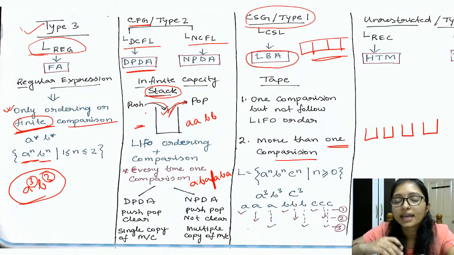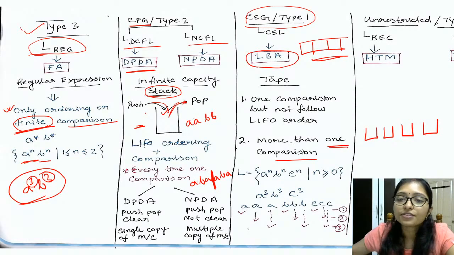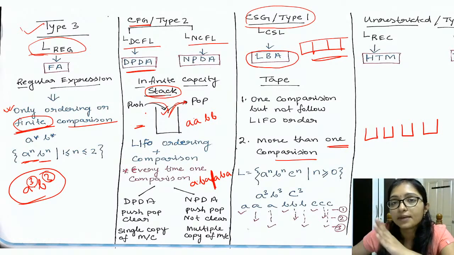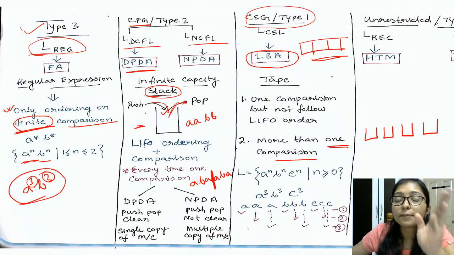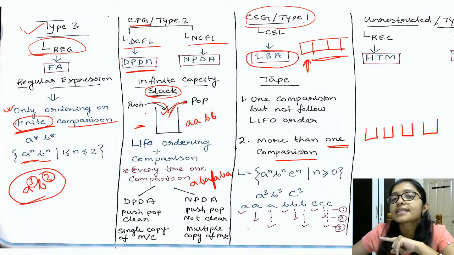I will push 1 A, I will pop 1 A, and I will compare with B, right? If there is like A, B, B, then I will push 2 A's, and I will pop 1 A, I will cut this, and I will pop another A, I will cut this, right? So only one comparison can be possible using stack, but using the tape, linear bound automata, we can compare more than 1, because there is a head. Using this head movement we can compare.